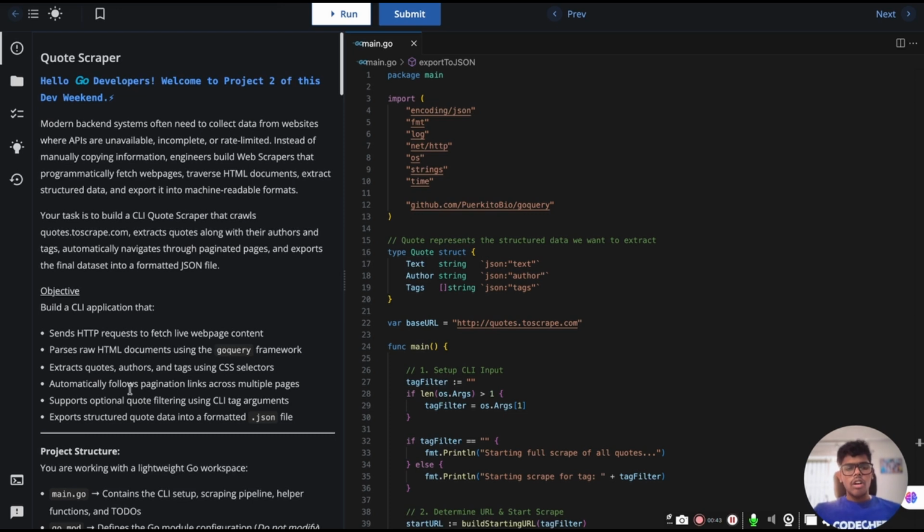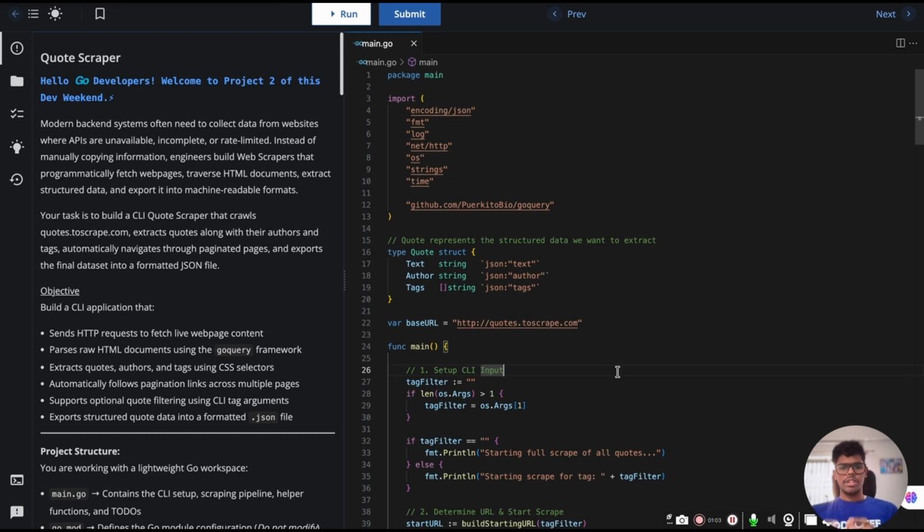Then it automatically follows pagination links across multiple pages. So if there is an option for the next page, it automatically goes to the next page and fetches from there as well. It supports optional quote filtering using a CLI tag argument. So we can filter the quotes. For example, I need only life quotes or only motivational quotes, and then it can filter them. Finally, export the structured quotes into a JSON file. Alright, so let's get started.